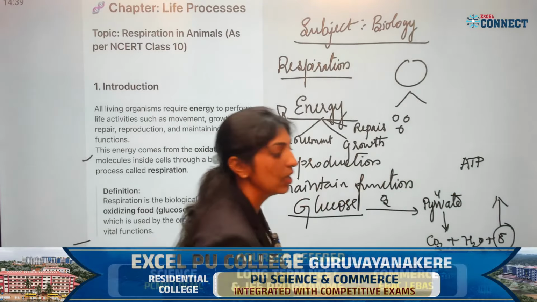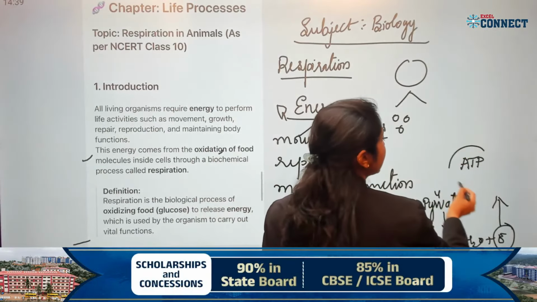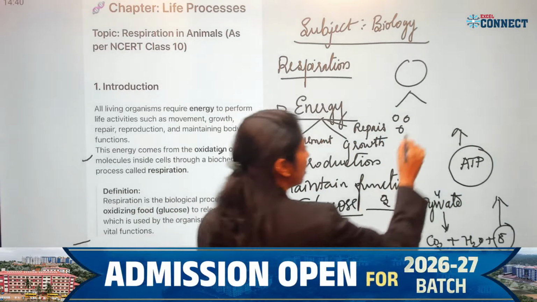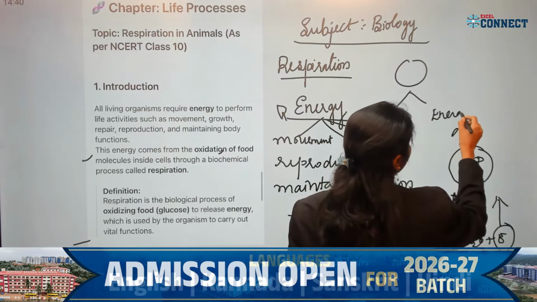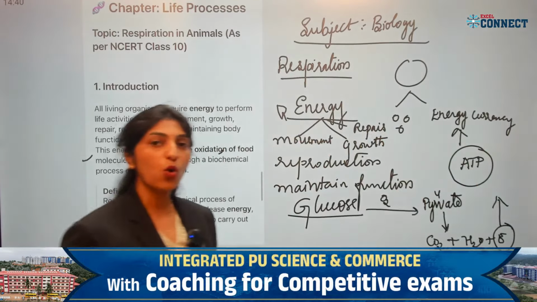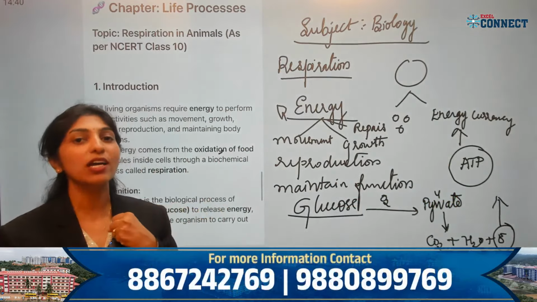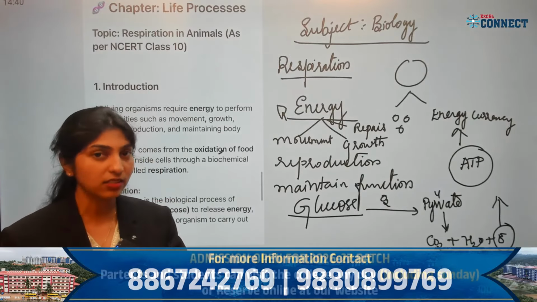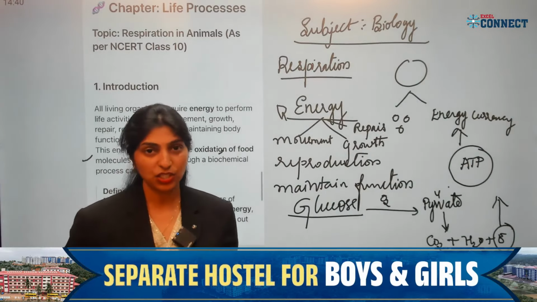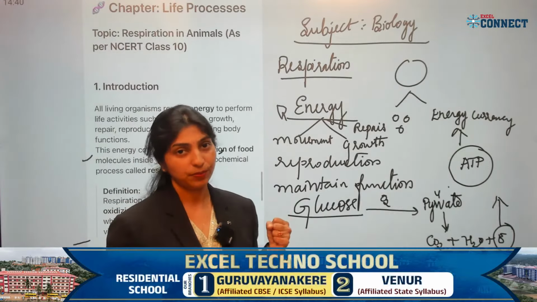How is it stored? It is stored in the form of ATP, and you call this ATP the energy currency of the body or the cell. Why do you call it energy currency? Because energy will be stored in the form of ATP, and whenever our body requires energy, this ATP will be broken down and it gives energy, so you can utilize the ATP whenever our body requires energy. Is it clear?